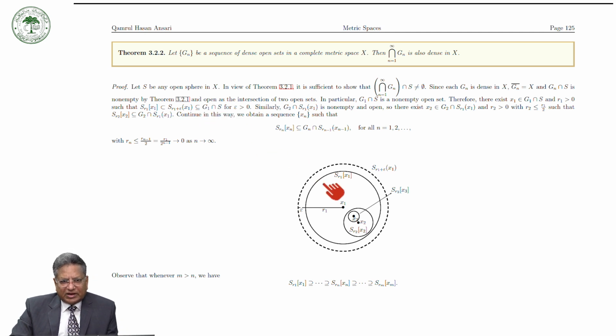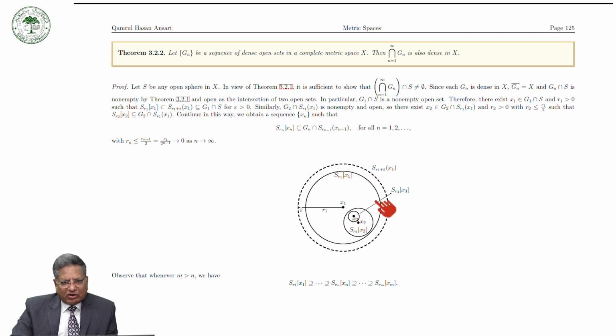That is to say, this is your x1, and this is your closed ball with radius r1.